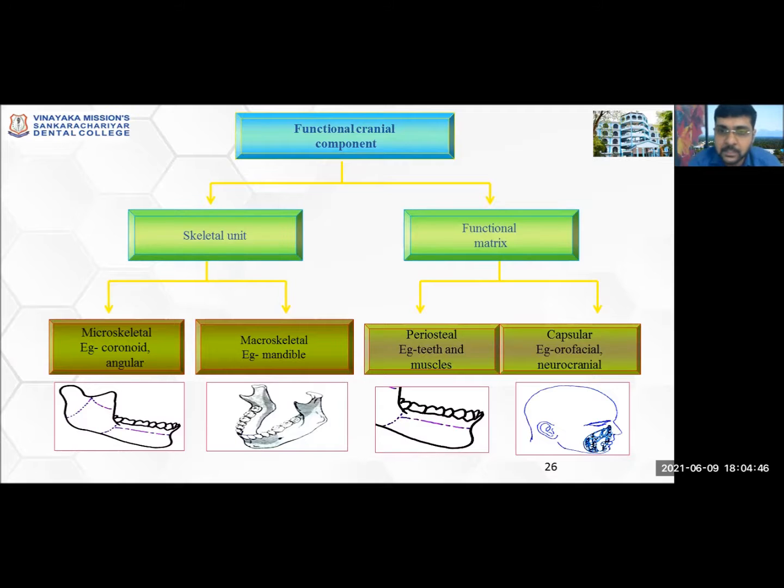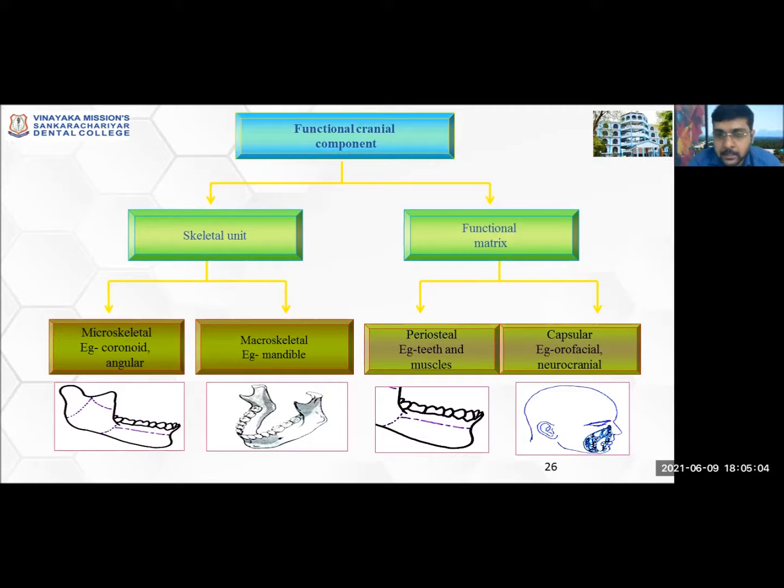Again, what is a functional matrix? He subdivided it into periosteal matrix and capsular matrix. Periosteal matrix includes the teeth, the muscles, or the smaller structures like the glands, the nerves, the vessels. All these are periosteal structures, which are in direct relation to the microskeletal unit.